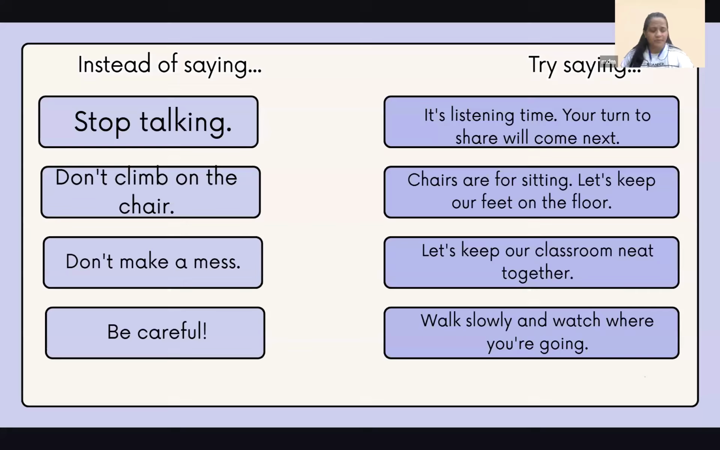It's just a simple approach, teachers. You don't have to learn these phrases. It's just the approach that you have to tweak a little bit, because then the behavioral thing will change automatically. Stop talking: it's listening time.